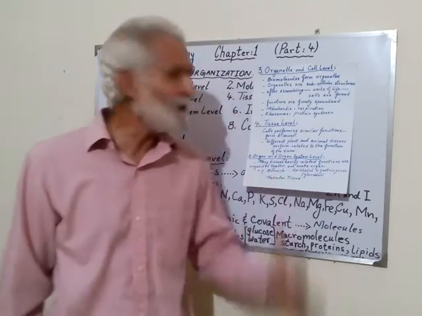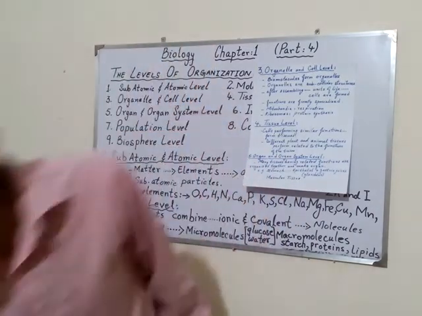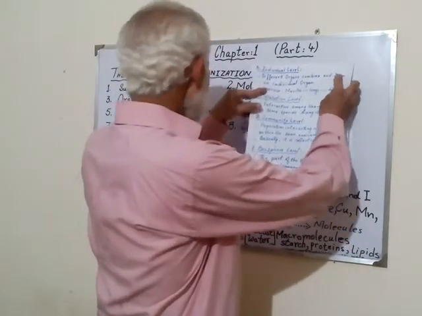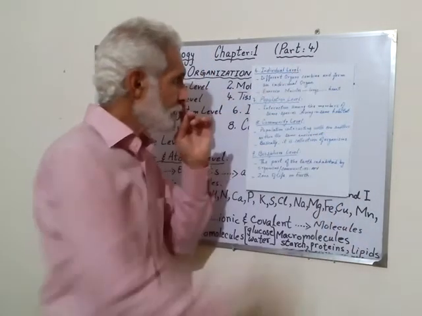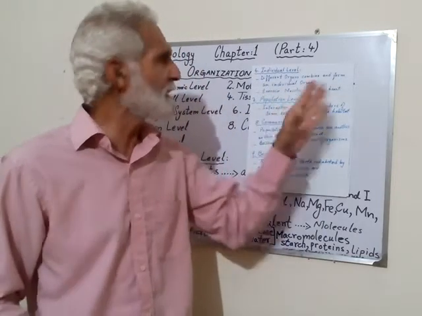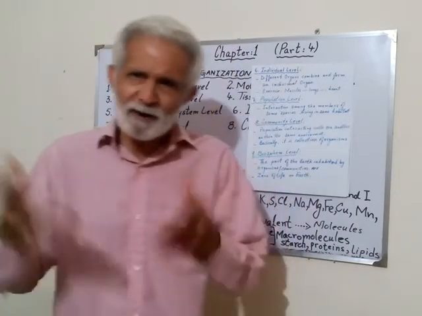So it will become the organ system level. Then after that, we say individual level. Now these different organs combine and form an individual. What are different organs?